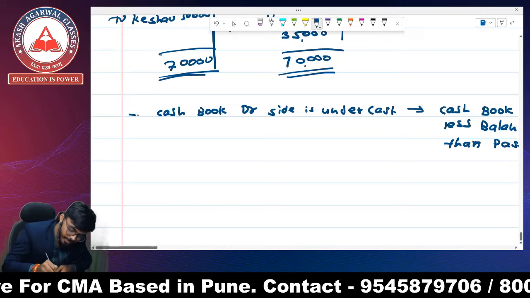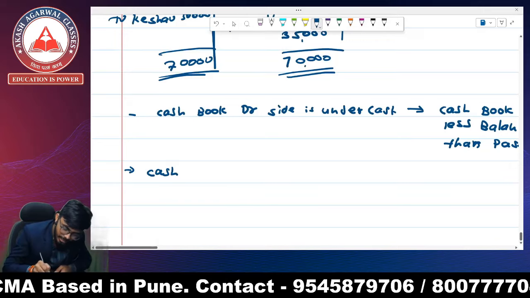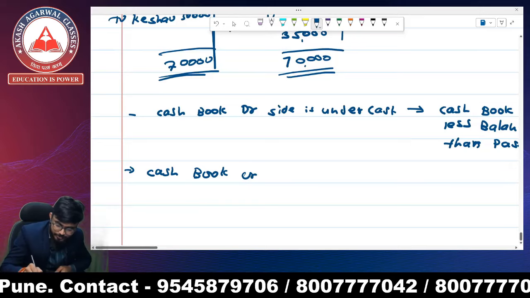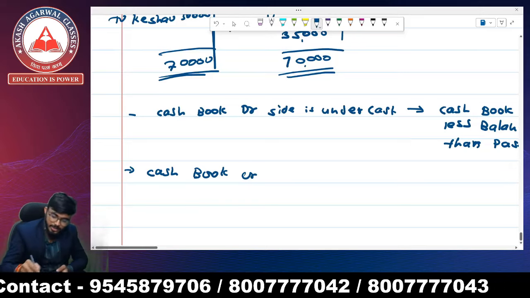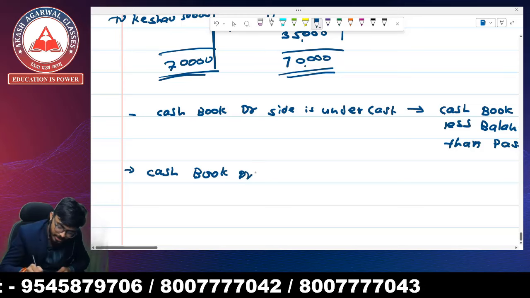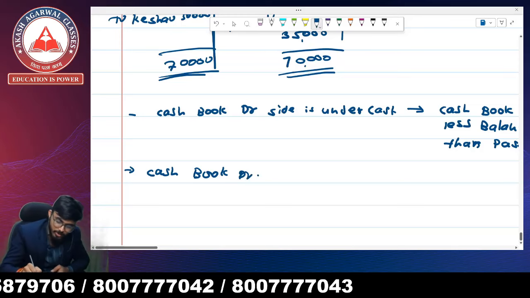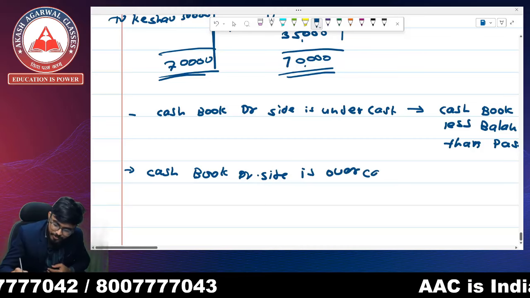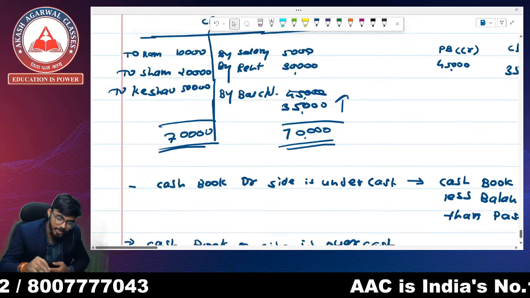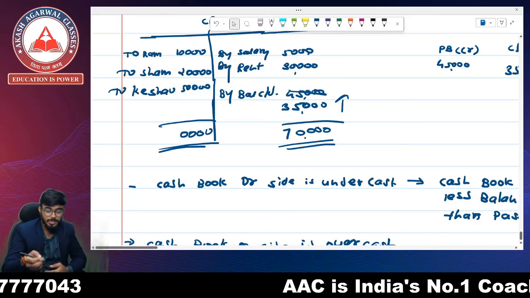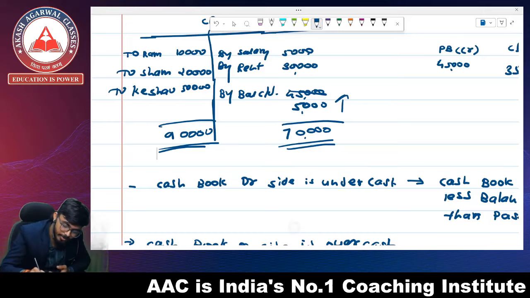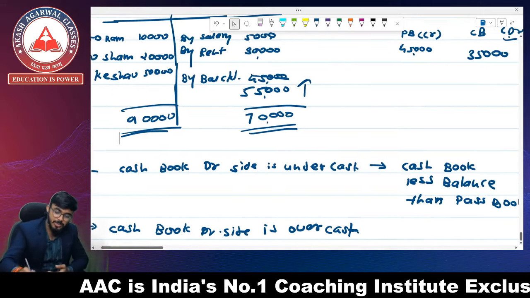Okay, when the cash book credit side, it means payment side, debit side, let's see both the things. Debit side is overcast. It means while totaling, instead of the actual 80,000, we have recorded it as 90,000. So we are going to get a balance of 55,000 and the passbook has 45,000.